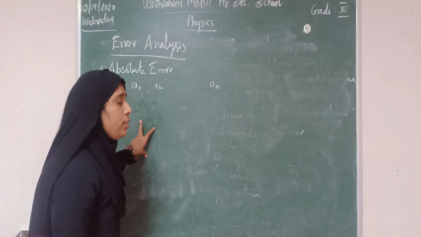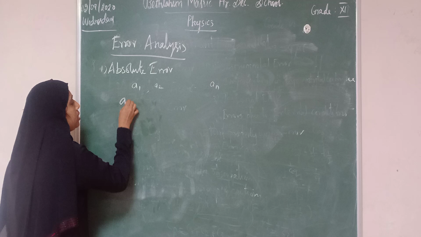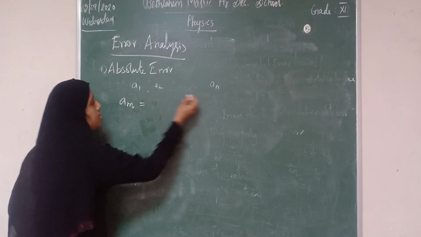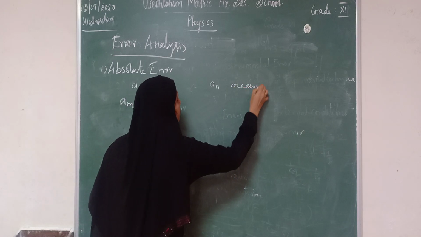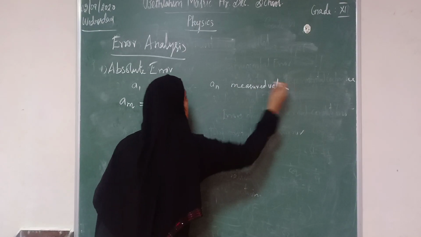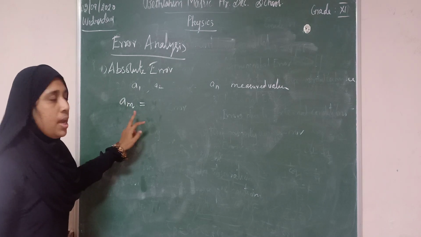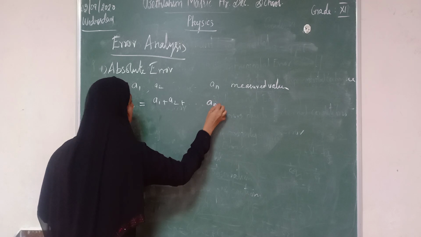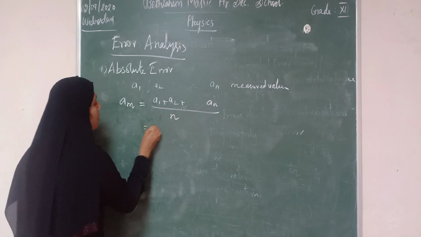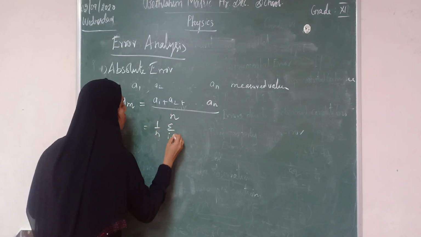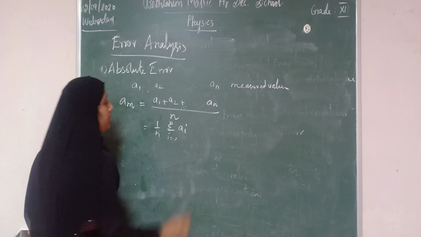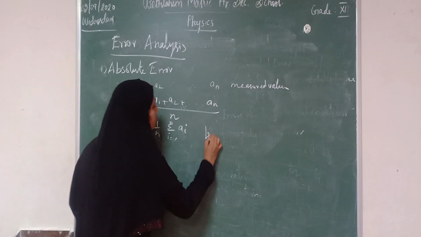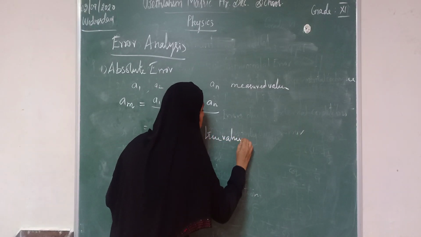Then what is the true value? Let us see the mean, AM. AM is known as the true value. These are the measured values, and AM means taking the mean, so we can write A1 plus A2 plus etc. AN for n trials divided by n, so we can write 1 by n into sigma i equal to 1 to n AI. So this is the true value.